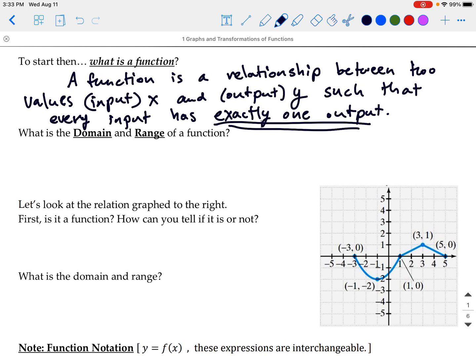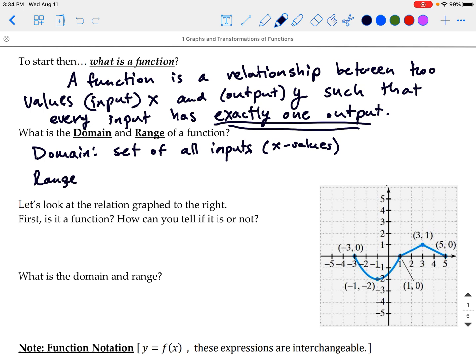So the second main idea of a function is the domain and range. So our domain is the set of all inputs, which is all of our x values. So these are all of the x values that make up our function, and our range is the set of all outputs.